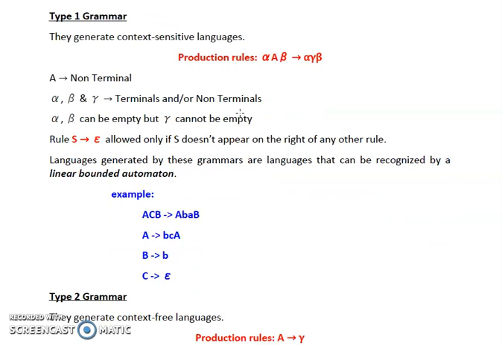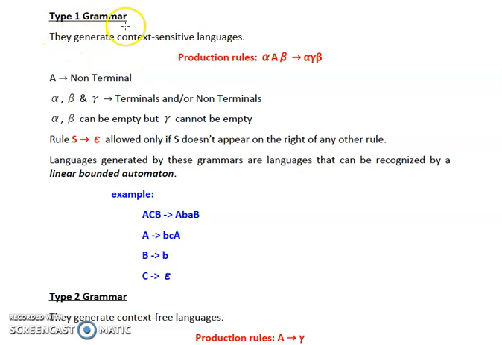So Type 1 grammar is represented using the production rule of the form alpha A beta tends to alpha gamma beta. This grammar is used to generate the languages that are context sensitive.